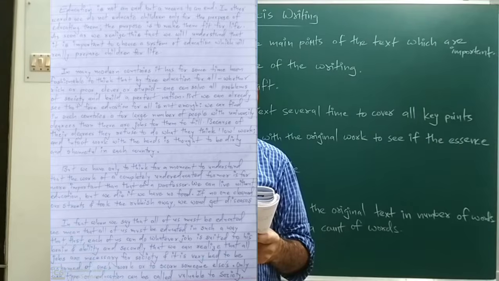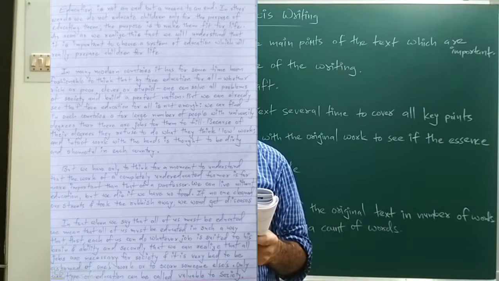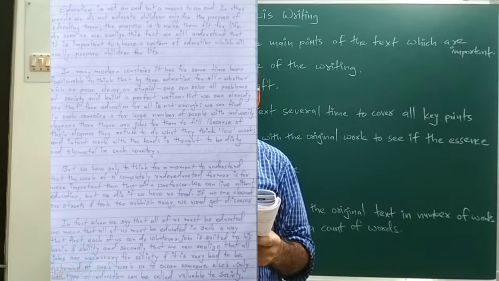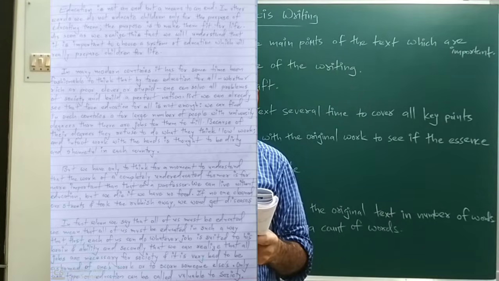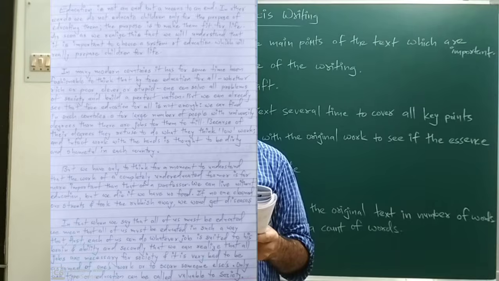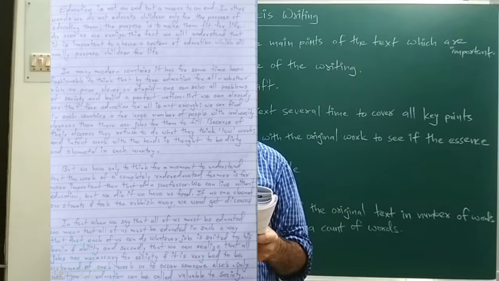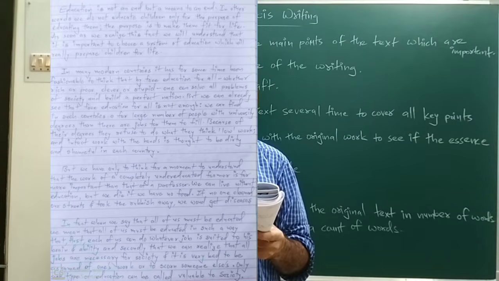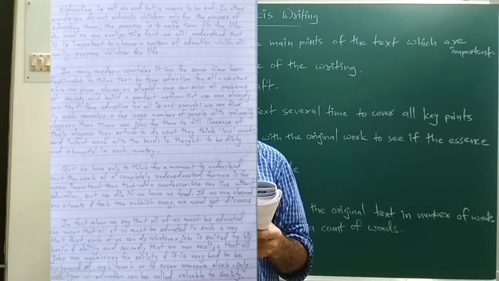In many modern countries, it has for some time been fashionable to think that by free education for all, whether rich or poor, clever or stupid, one can solve all problems of society and build a perfect nation. But we can already see that free education for all is not enough. We can find in such countries a far larger number of people with university degrees than there are jobs for them to fill. Because of these degrees, they refuse to do what they think is low work. And in fact, work with the hands is thought to be dirty and shameful in each country.